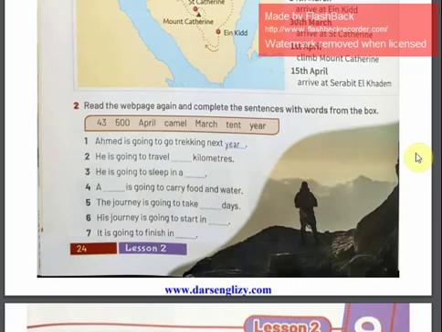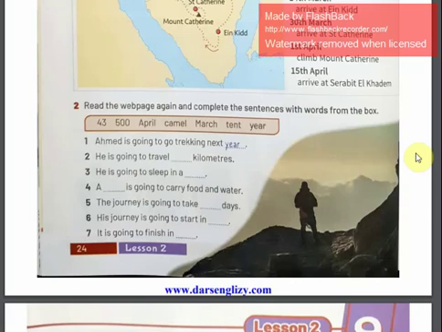Ahmed is going to go trekking next. Actually, he's going next year. Number 2, he's going to travel how many kilometers? 500. 3, he's going to sleep in, as we said, if we don't have a house, so we're going to sleep in a tent. Number 4, is going to carry food and water. The animal that helps you by carrying food and water in the desert is the camel.